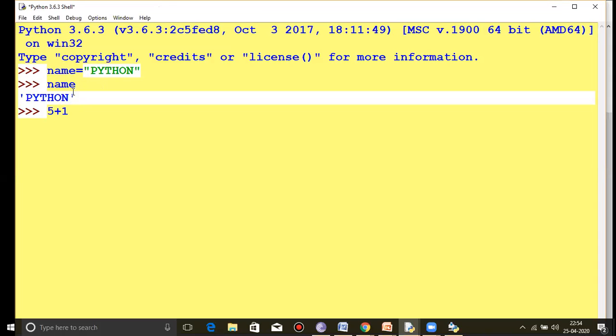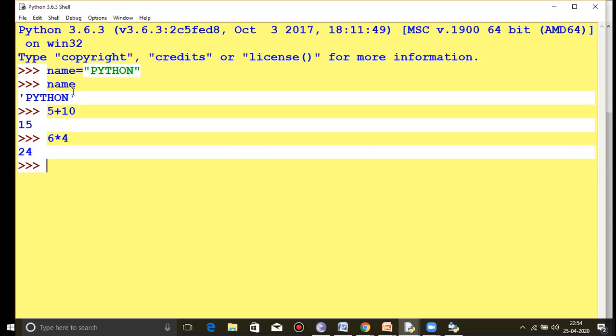5 plus 10, so directly it will show the output. 6 multiply by 4, you have to use an asterisk for multiplication, that will multiply the value. For division, you have to use a forward slash, 2 divided by 3. So the division value will be displayed. So here, directly, no need to assign a value.